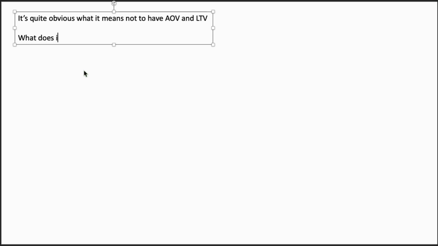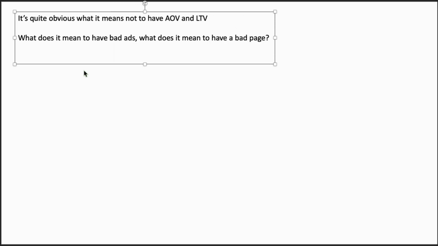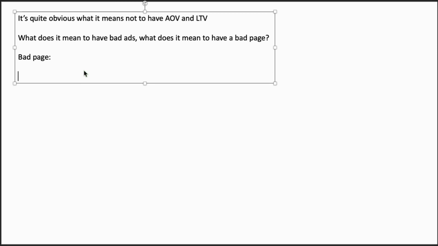So now the question is, what does it mean to have bad ads? What does it mean to have a bad page? Right, so let's take the bad page first. Okay, so what do we have on the page? The link, basically, the destination link. Product, price.